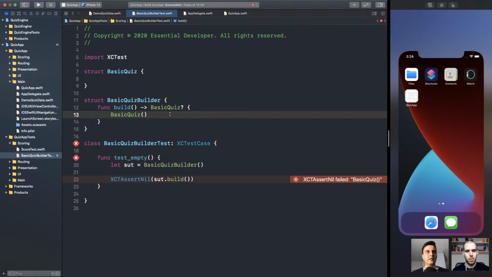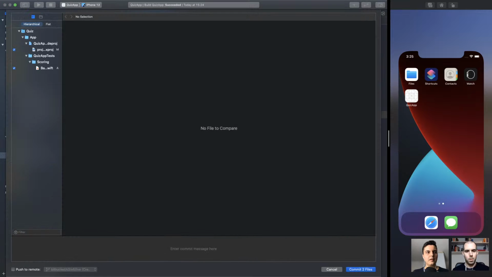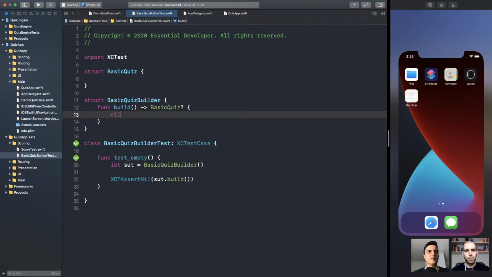So what if we return nil now? It should pass. All right, passing. Let's commit. Fail to build with empty data. Simple step. Commit often, so you can always revert to a passing state. Don't rely on command Z. Don't rely on undo. That's my advice. Yes. All right, so nil works for the failure case.